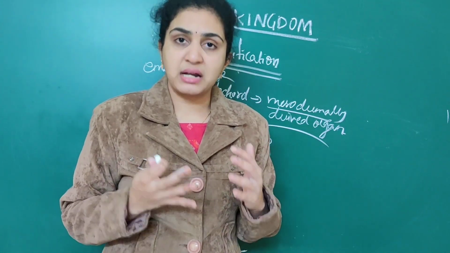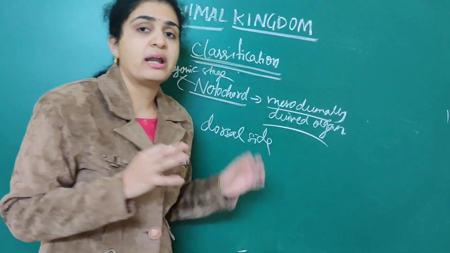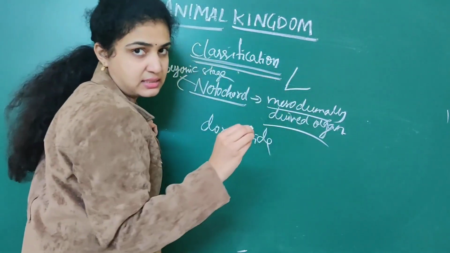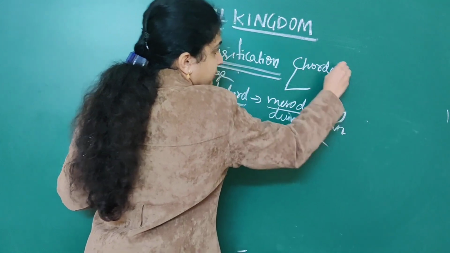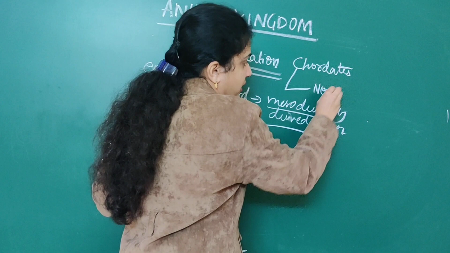If notochord is present, they are called chordates. If notochord is absent, they are called non-chordates. Simple difference. If notochord is present, then they are called chordates. If notochord is absent, then they are called non-chordates.